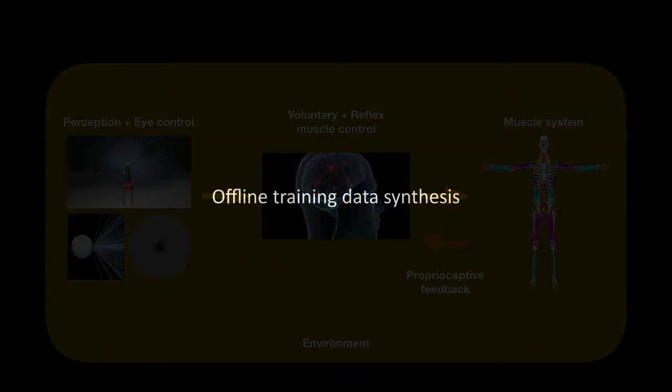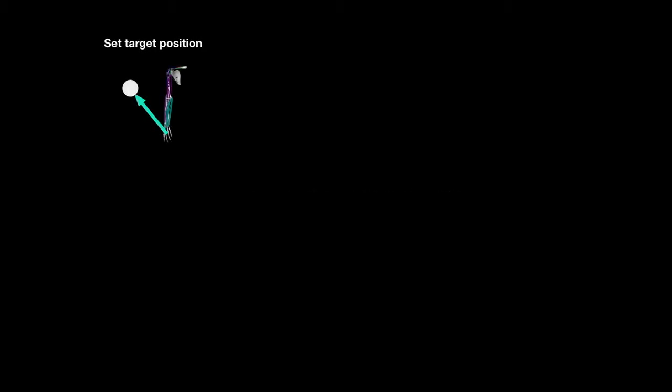To train the deep neural networks, or DNNs, in the neuromuscular motor controllers, we employ our biomechanical musculoskeletal model to synthesize large quantities of training data offline. A target position is set randomly. A separation error vector between the target and the current hand position, as well as the current muscle activations obtained through proprioceptive feedback, are stored as inputs.